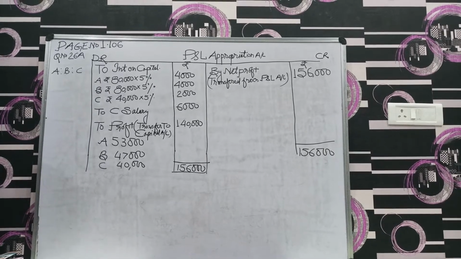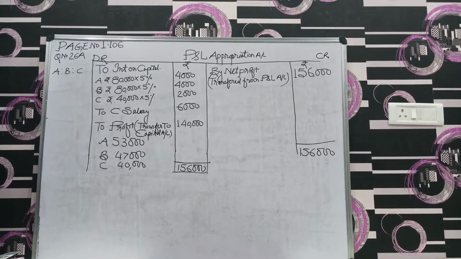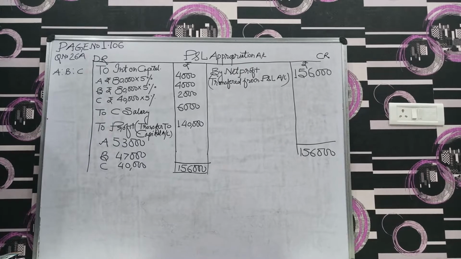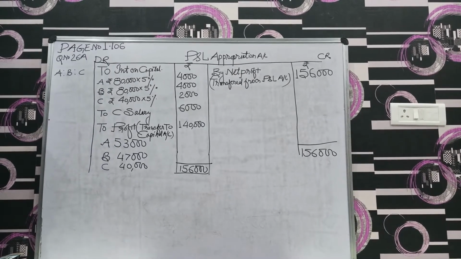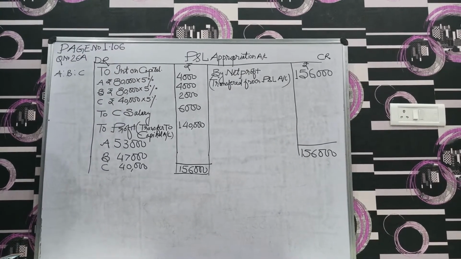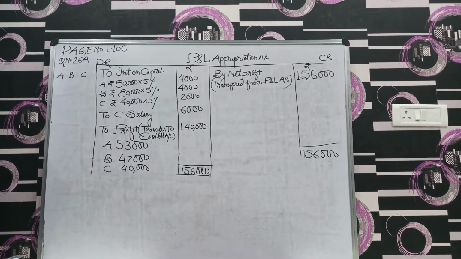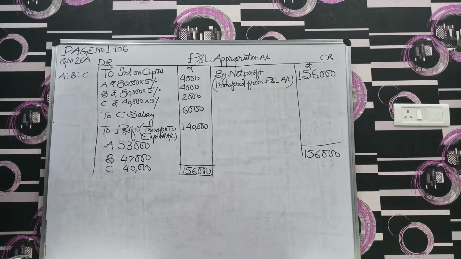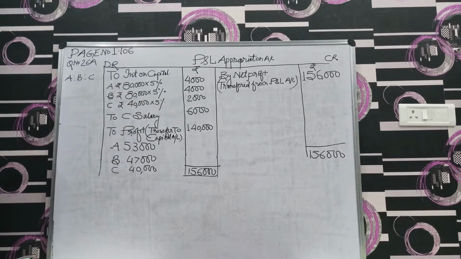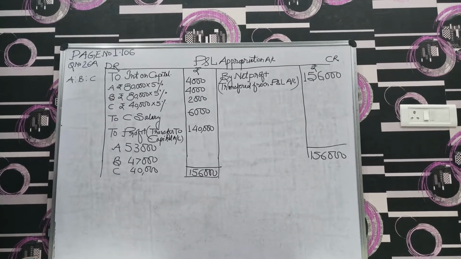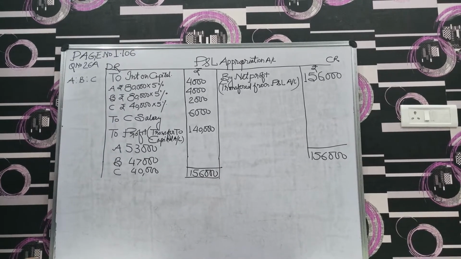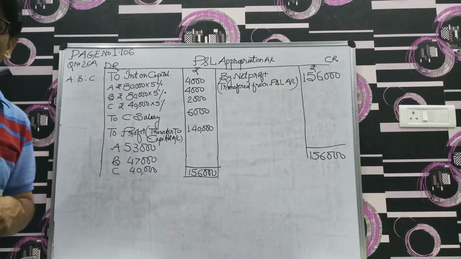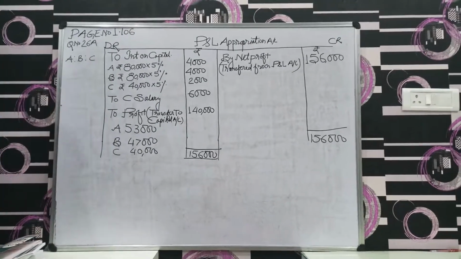We will never ever transfer these in the profit and loss appropriation account. इसको भी हमारे दिमाग में हमेशा रखना है, दो चीजों को। कौन कौन सी चीज है? Number one, rent paid to partner by the firm and interest on loan given to partner on their advances. We will never ever transfer these in the profit and loss appropriation account.